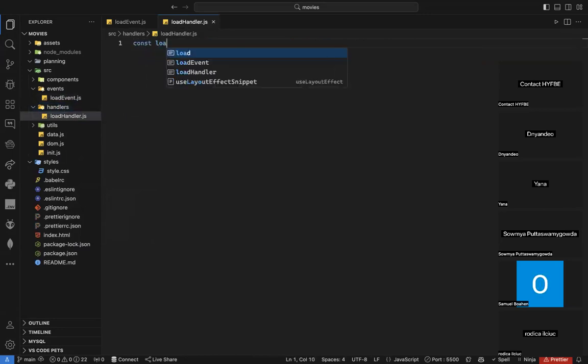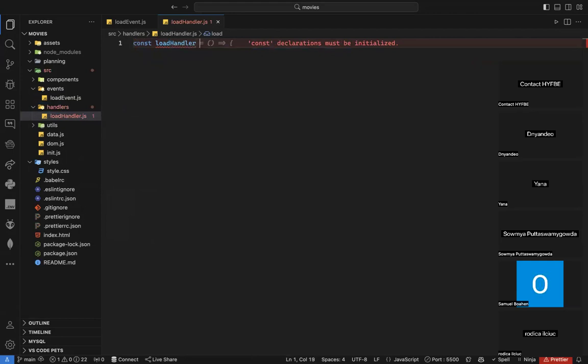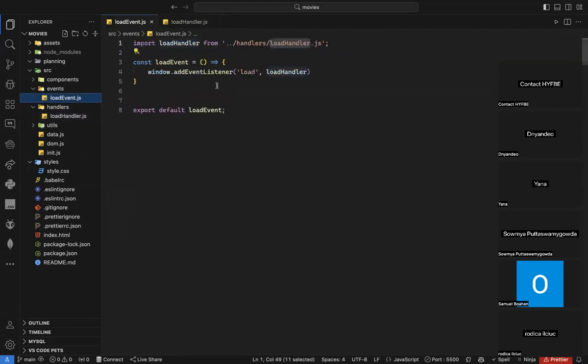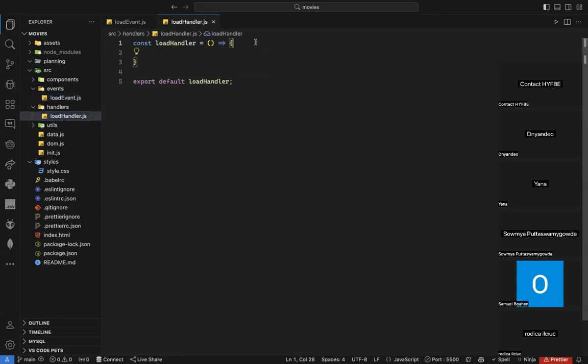Okay, const load handler. It will be an arrow function, as you can see. And I need to directly export it. Why do I need to export my load handler? Because I'm using it inside the events. So I need to import it here. Handlers, load handlers, that's perfect. Okay, fine. So what should I do in the load handler? Can anyone tell me what I should do in the load handler? What's the first step? What do I need to import?